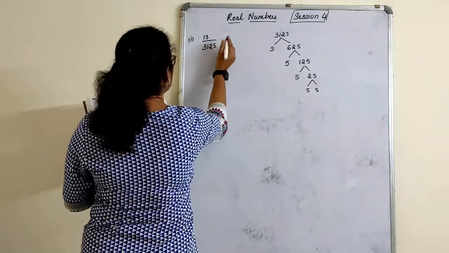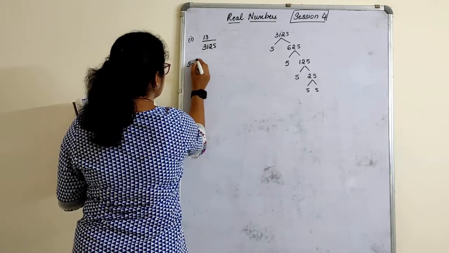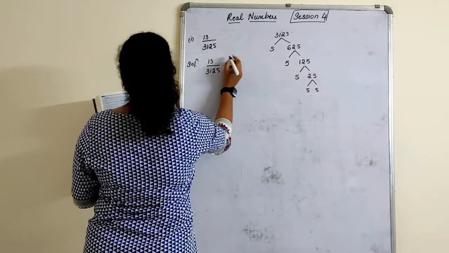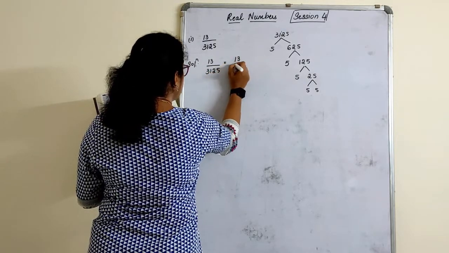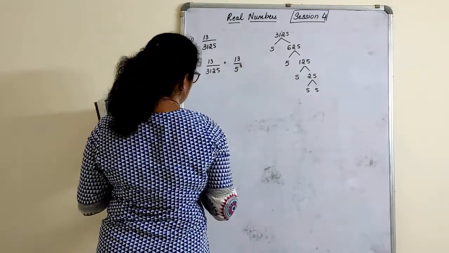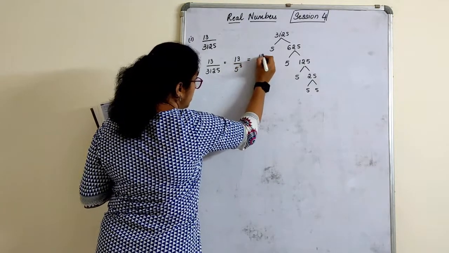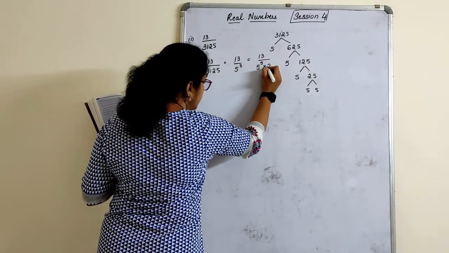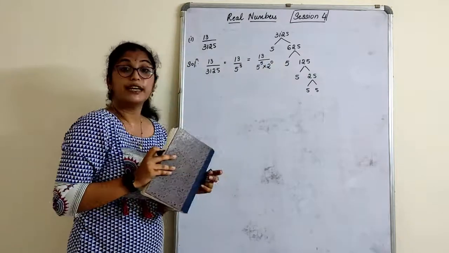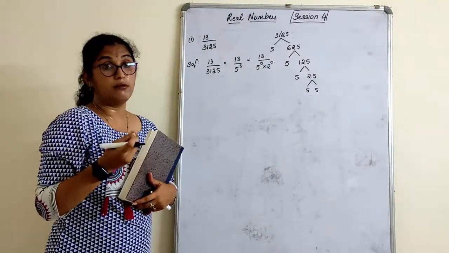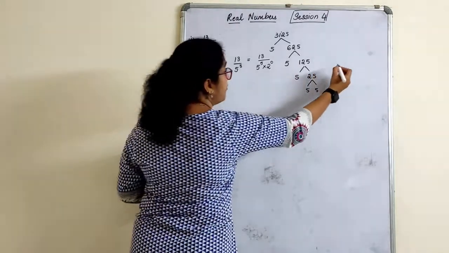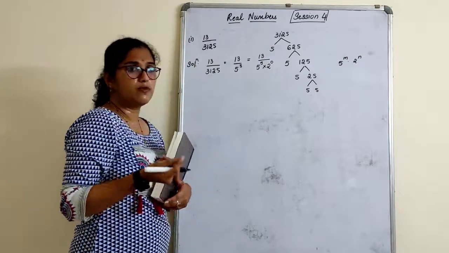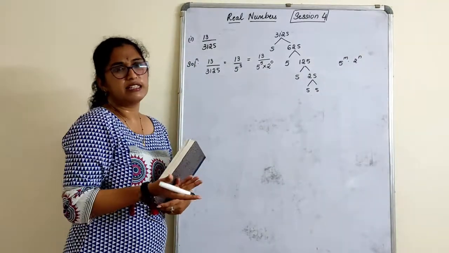Okay. So here, solution. These steps you have to follow. 13 divided by 3125 is equal to 13 divided by 5 raised to 5. This is equal to 13 divided by, can I write this as 5 raised to 5 into 2 raised to 0? Why? Because the given denominator should always be in the form of 5 raised to m and 2 raised to n. 2 raised to 0 is what? It is 1. So, it's the same thing.